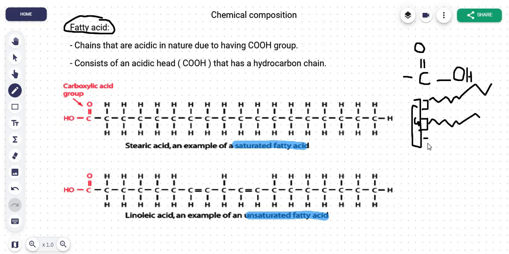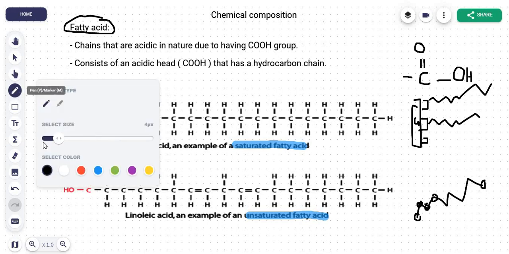Hydrocarbon is basically carbon and hydrogen atoms, right? And this is the acidic head, that is mainly the carboxylic group. Now let's look at it in a much clearer way. Now remember the hydrocarbon chain can be shown like this, okay? Which is also a skeletal formula. The corners represent your number of carbon atoms, like 1 carbon atom, 2, 3, 4, 5, 6, 7, 8, 9. Okay, so there are 9 carbons, and then you can draw a straight chain and fulfill the valency by drawing the hydrogen atoms. Okay, that's very simple.